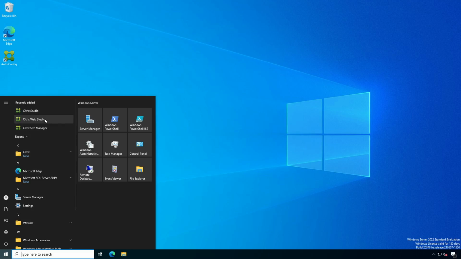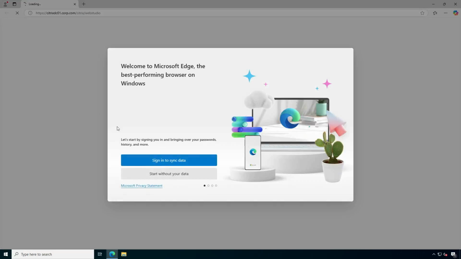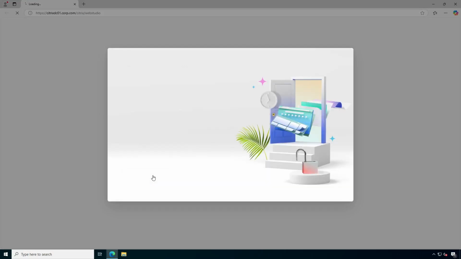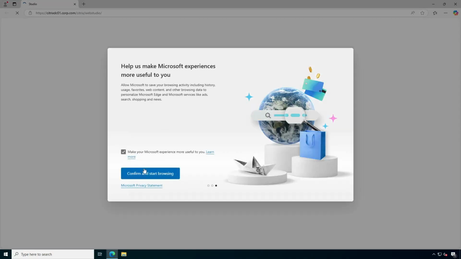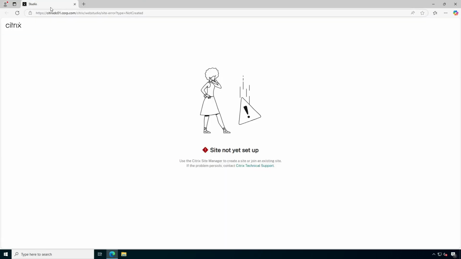Now you have two Studios. One is Citrix Studio, which is the application. This one is linked to the web browser. Let's click on it. Start without data, confirm, continue, start browsing. Okay, let me close this, two tabs. Okay, so bad thing.